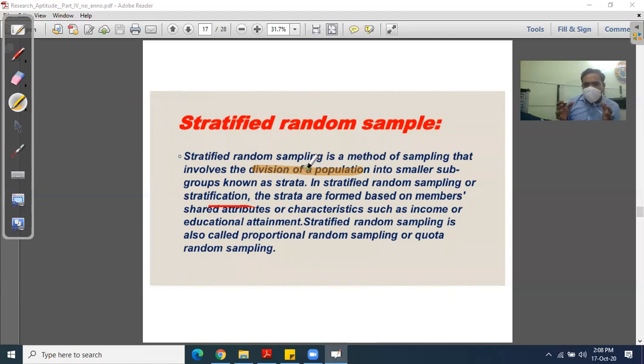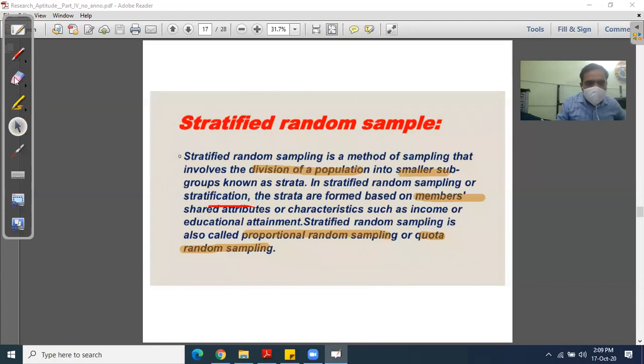You have to divide it into different strata, then collect the sample from each and every stratum. The groups are known as strata, formed based on the numbers. Stratified random sampling is also called proportional sampling or quota sampling. You must learn these names because questions can be asked using different names, like describe proportional random sampling or quota random sampling.